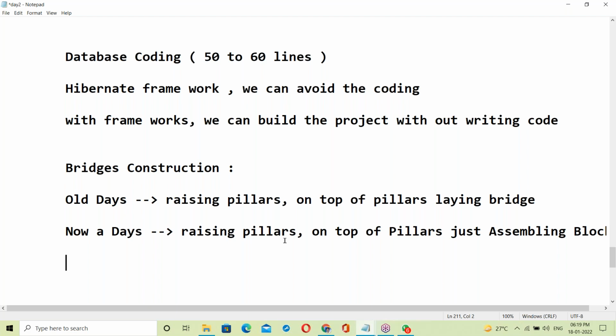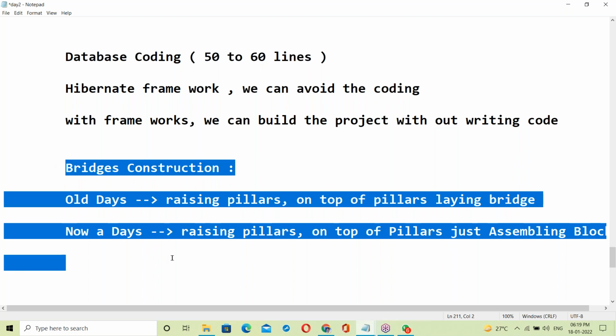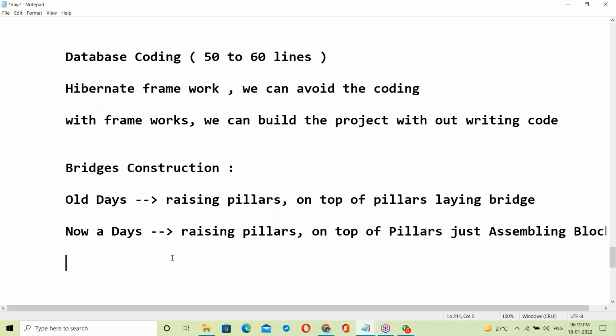How did they complete them? With the help of assembling blocks, ready-made ones, they finished within a short time. A framework is exactly like that. With frameworks, writing code is not necessary here.